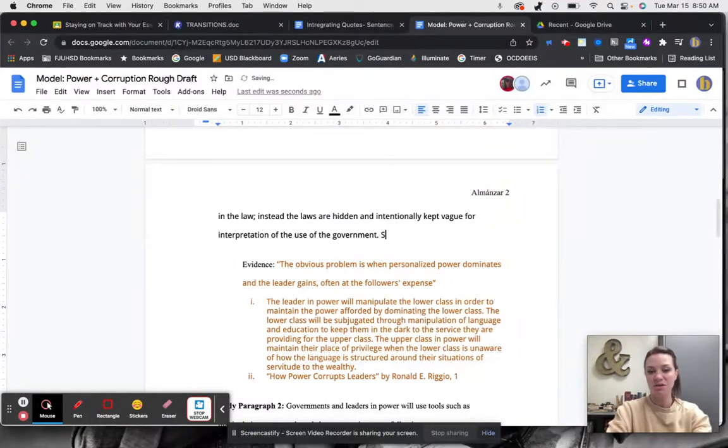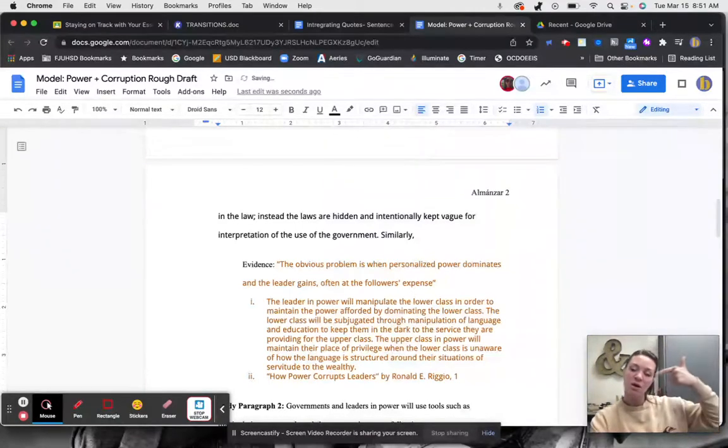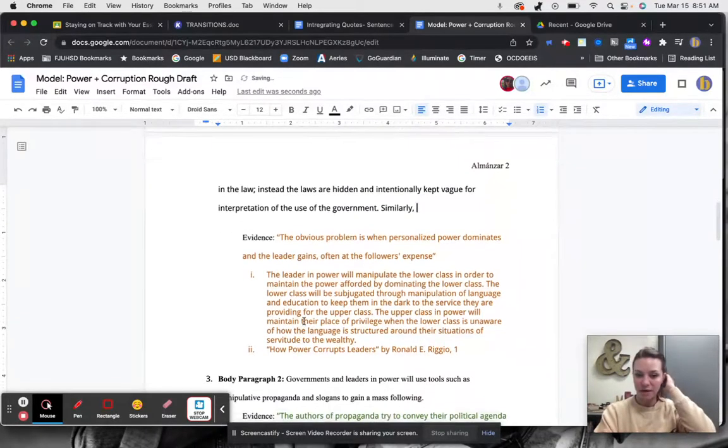So first transition, similarly. And now I just need to introduce this quote because this is nonfiction and I don't need a background of this. I just need the actual quote. But I need to say who's the writer, where did it come from, what's the title. I'm going to introduce the quote and then I'm going to explain it again. So let me do that.